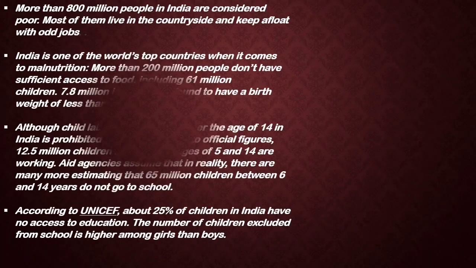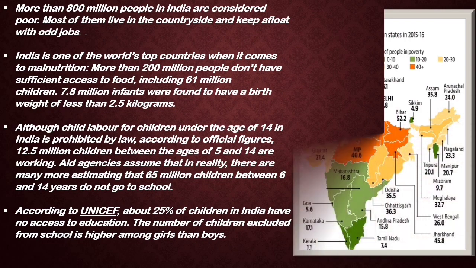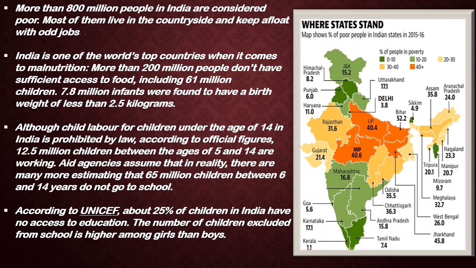Here I have discussed some more figures of poverty in India. In the figure you can see how the states are placed. Madhya Pradesh was at the top with 40.6% and Kerala is placed at the bottom.